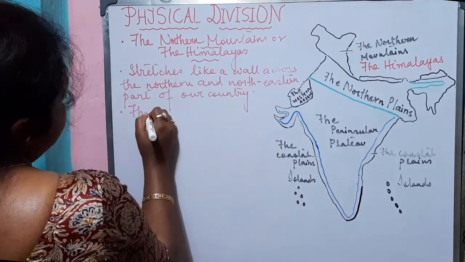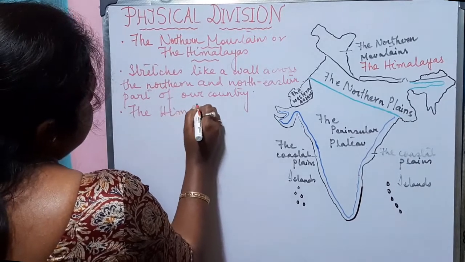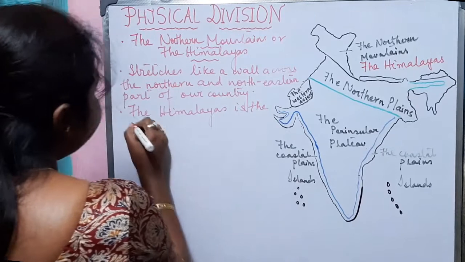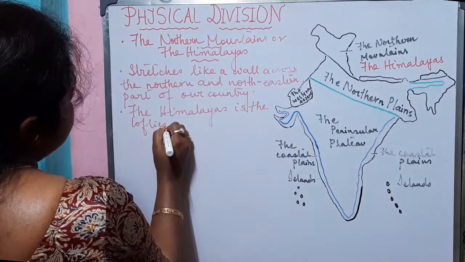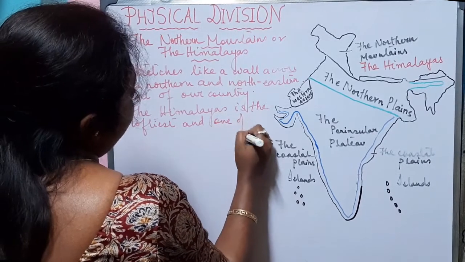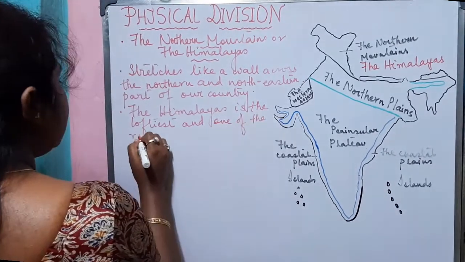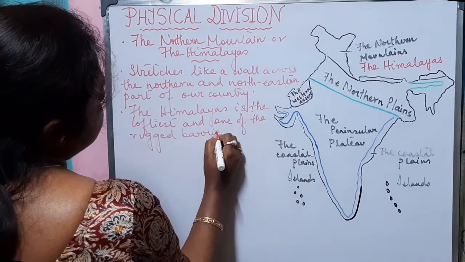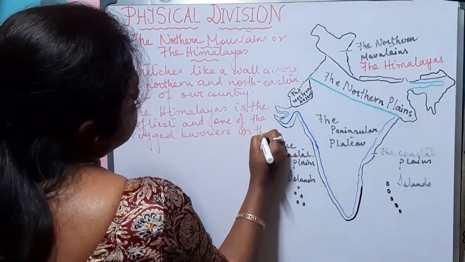The Himalayas is the loftiest and one of the most rugged barriers in the world.